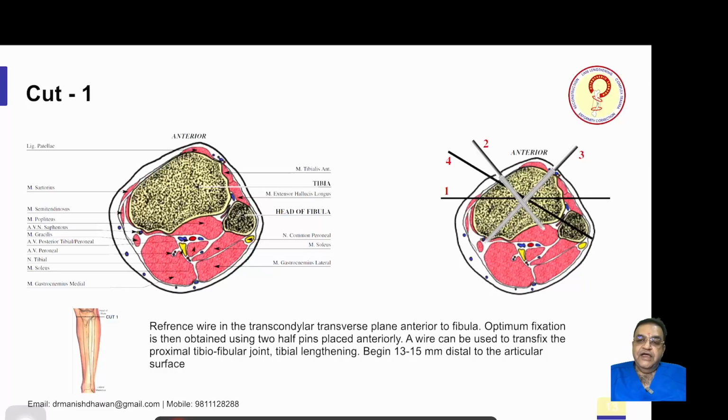So, reference wire is the first wire which is put in transcondylar plane. This is anterior to fibula. Now, additionally, optimum fixation can be done by putting 2 half pins anteriorly at an angle of 60 to 90 degrees. A wire can be used to transfix the proximal tibiofibular joint. In case of lengthening, you have to engage fibula also. Now all these wires and pins have to be put 13 to 15 millimeters distal to articular surface of tibia.